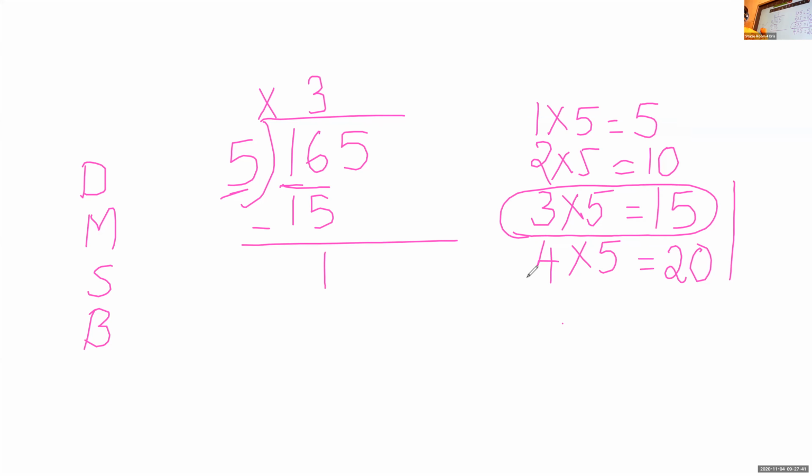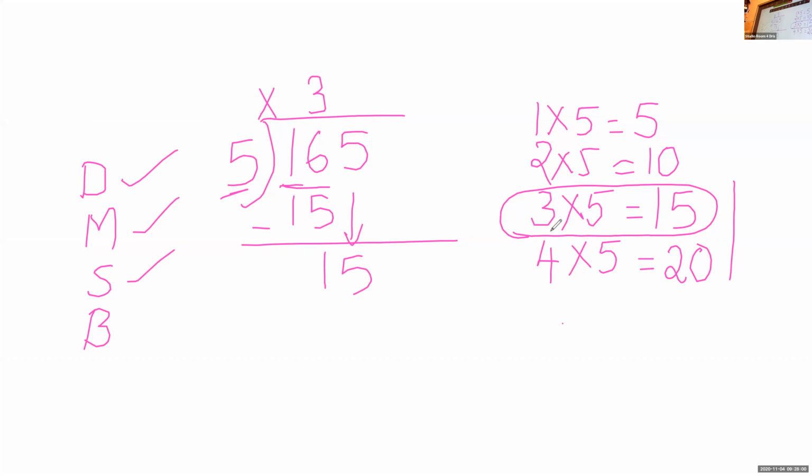Next step, what will I do? I divided, then I multiply, I subtract. Now next step, bring down. Now 15. Yes, Mevel, look at the board and tell me, 15, I have to subtract by 5.